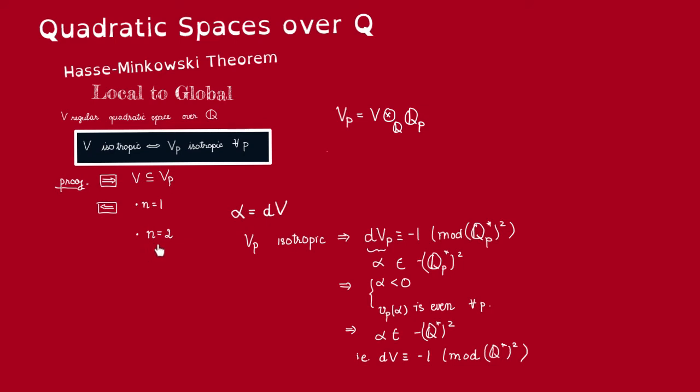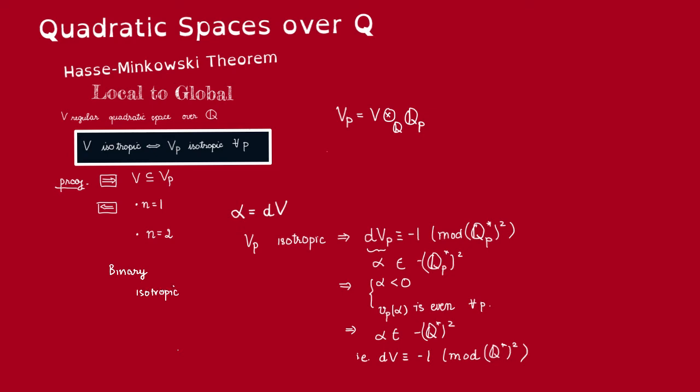Now let's look at the case of dimension 2. For convenience, we'll denote the discriminant of V by alpha. Here we want to recall a proposition, the characterization of the hyperbolic plane. For a binary quadratic space, we know that the following three things are equivalent.